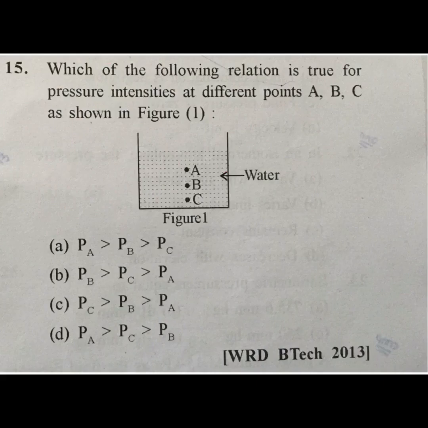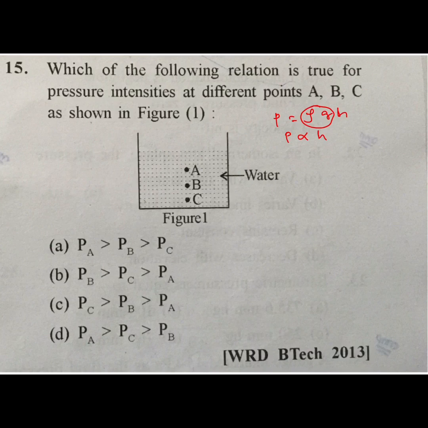Next question, which of the following relation is true for pressure intensities at different points A, B, C as shown in figure? P equal to rho gh. Density of water is constant and g also constant. So from this equation P is directly proportional to h.